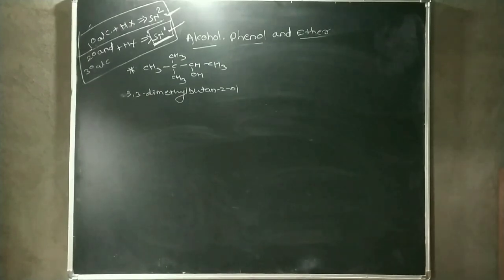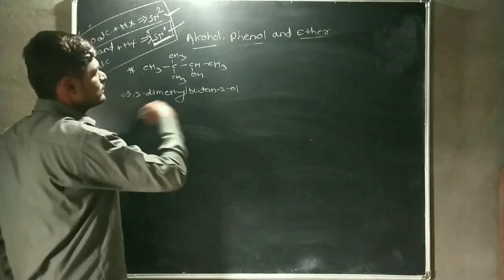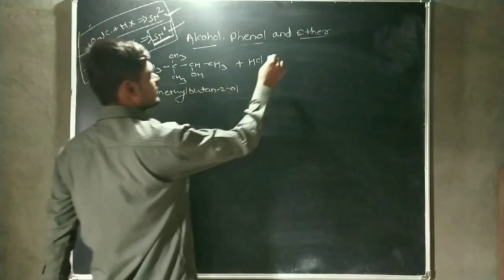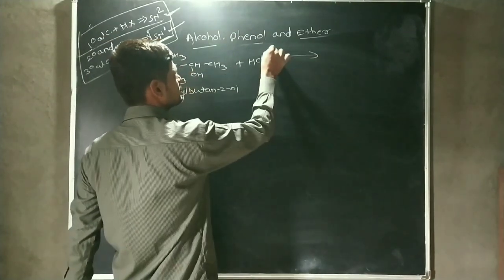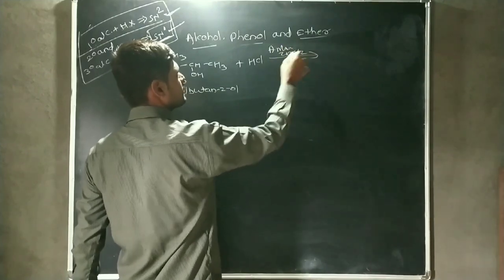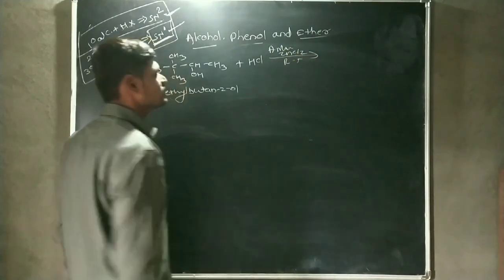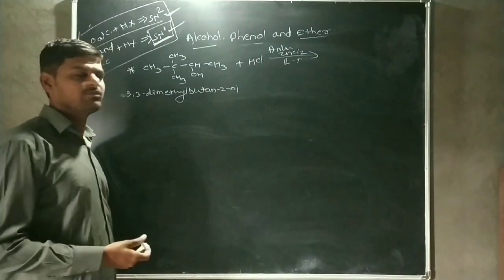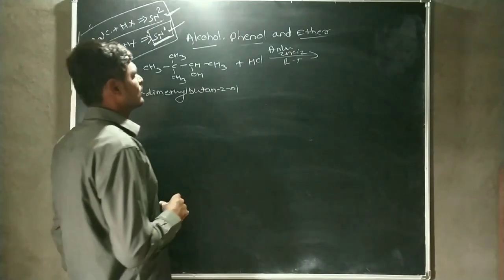In this reaction, HCl is also reacted. This is a secondary alcohol, therefore this reaction is carried out in the presence of anhydrous ZnCl2, but the reaction is carried out at room temperature because a secondary alcohol has slightly higher reactivity than a primary alcohol.